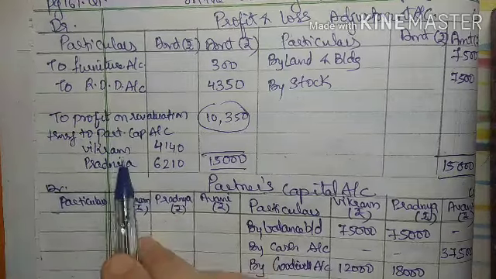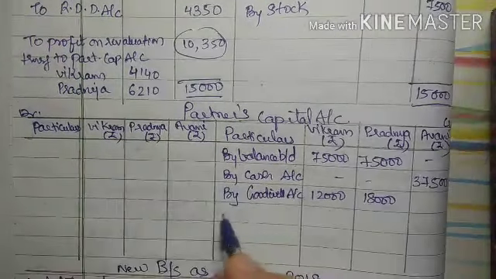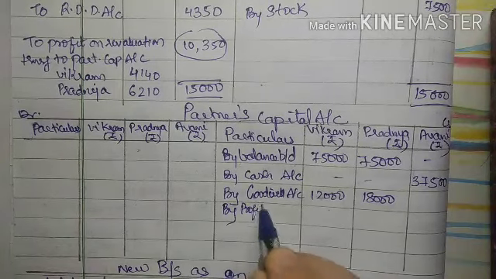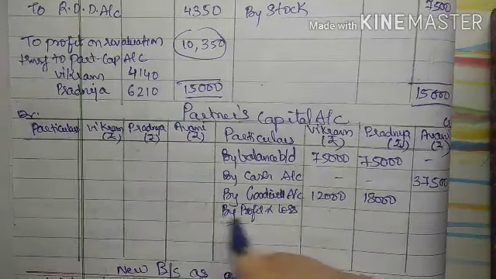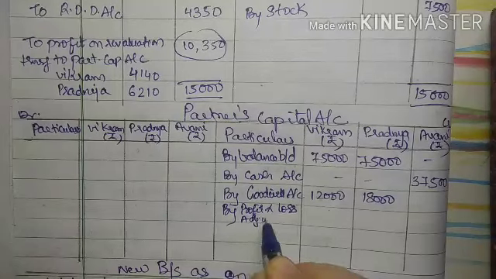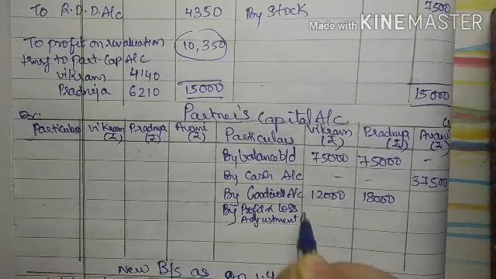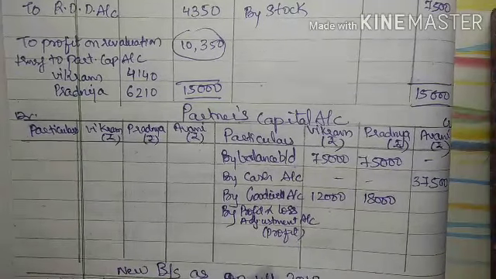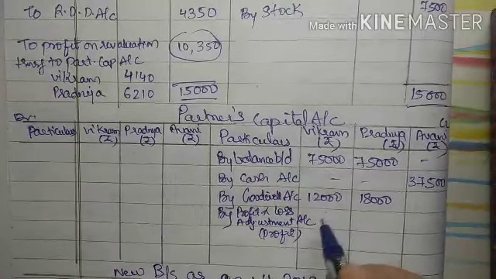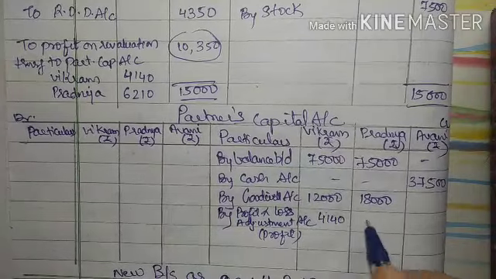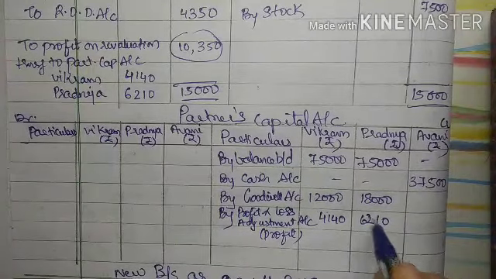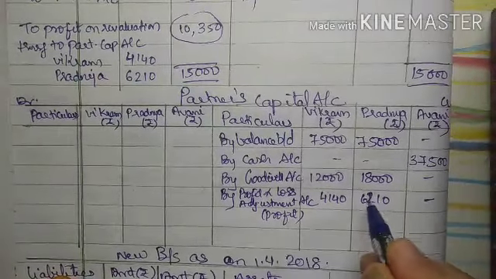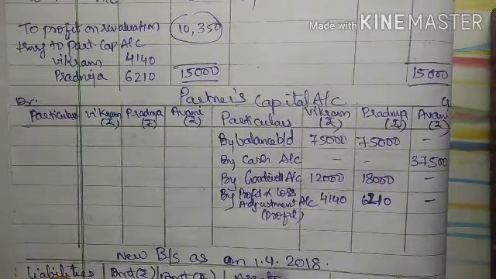Here it is in debit side, means in partners' capital account it will come in the credit side. So that is by profit and loss adjustment account, and here in bracket I will write profit, and this will come only in Vikram's account and Pradnya's account. In Avni's column there will be a dash.